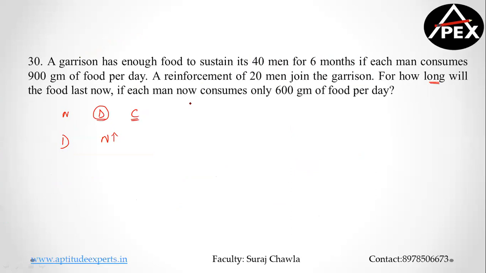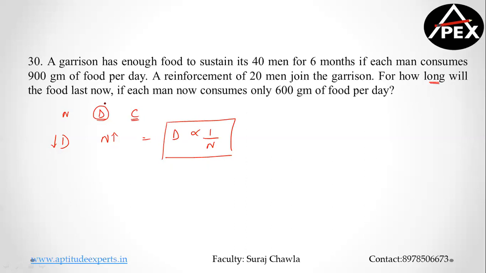Quick answer, guys. Obviously, if you're talking about food and the number of people are more, then the food will be lasting for less number of days, which means the number of days is inversely proportional to the number of people. Clear?